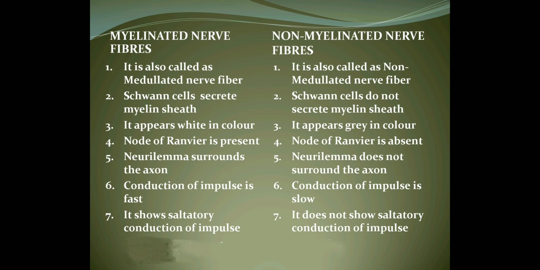Now, the best example for myelinated nerve fibers are the cranial nerves of vertebrates. And for non-myelinated, you will find the autonomic nervous system is the best example.